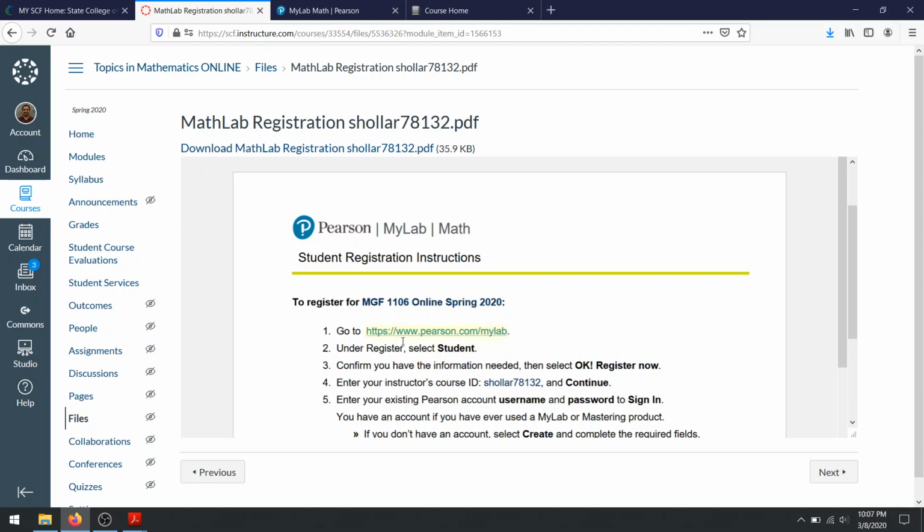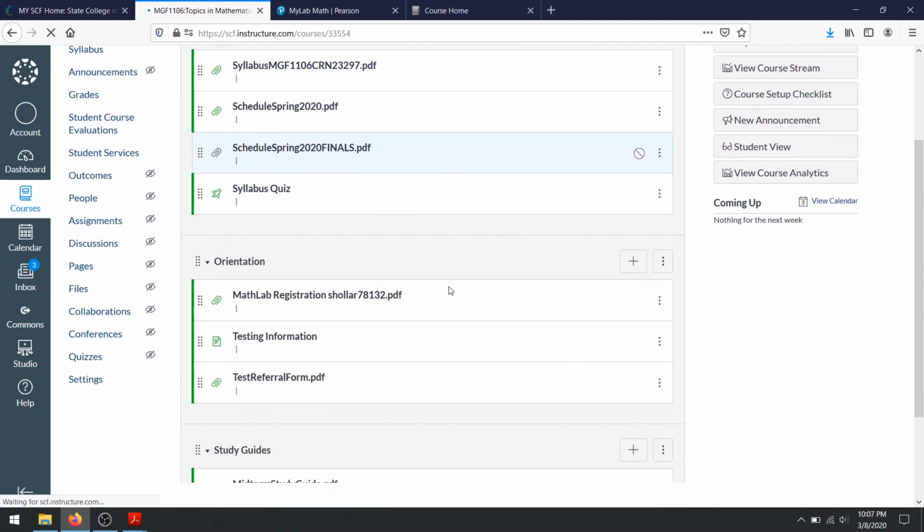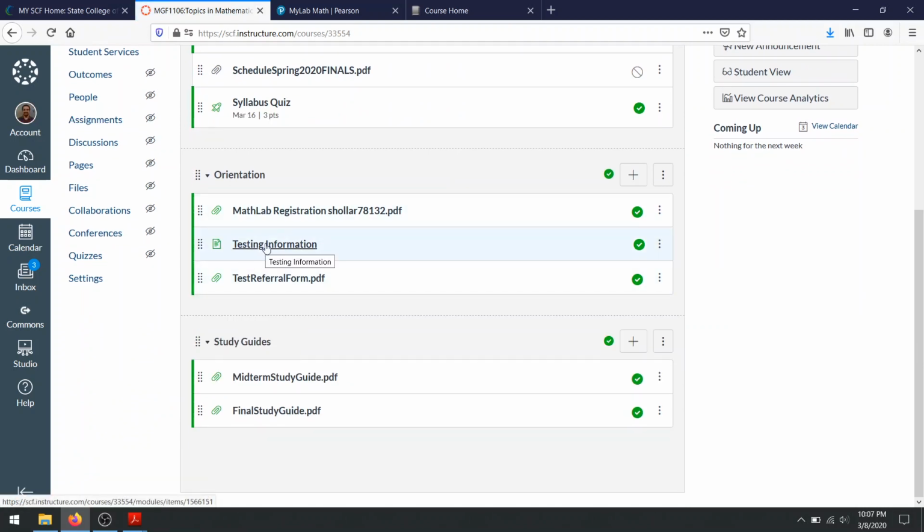So we'll go off to my Math Lab website in a little bit, but first, before we leave Canvas, I just want to scroll down a little bit more and say, there's a link here for the testing information. It walks you through your responsibilities in order to take the tests, either off campus or in the SCF testing center at a different time, other than the times that I provide for you. And there is a test referral form there ready to go. You just fill out the very top of it: name, GU number, and when you registered to take the exam. And that's the thing that you have to send to me.